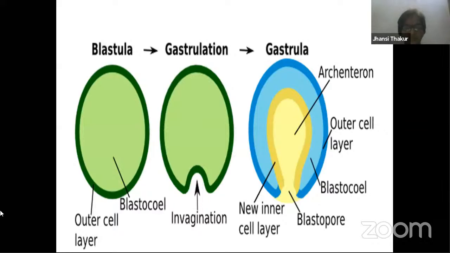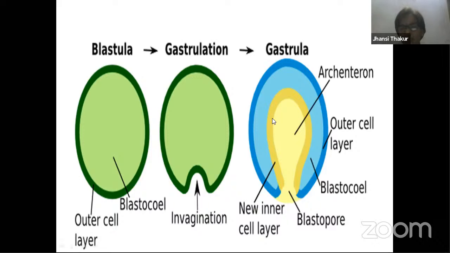Let's come back to this. I'll go back to those two slides once again. So this is our blastocele. This is our outermost layer, the blastula stage. You can find invagination of this, right? When it gets invaginated totally, the invagination keeps protruding deep inside. So we get two layers of cells now. The outermost blue layer of cells becomes ectoderm. Ectoderm gives rise to epidermis, that is the skin, the nervous system, etc.